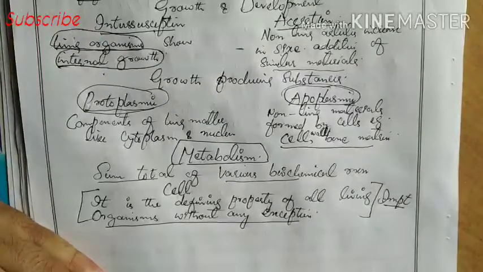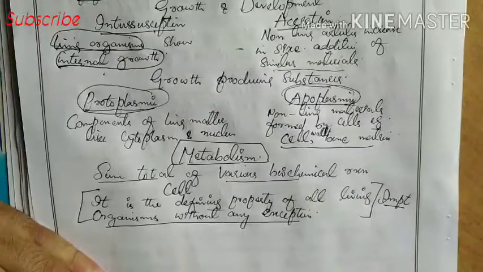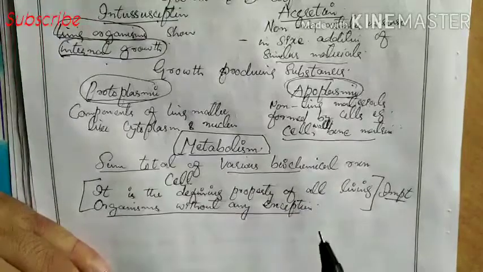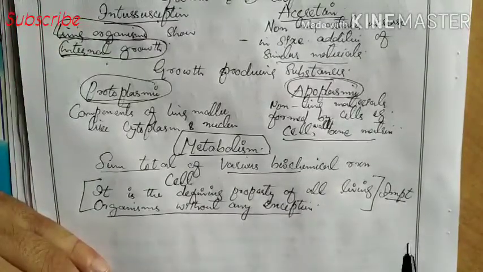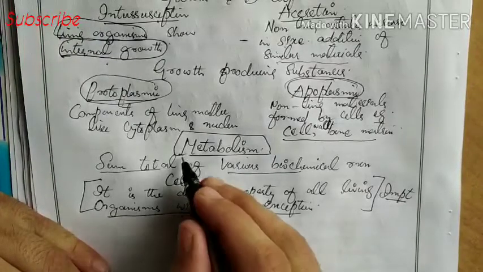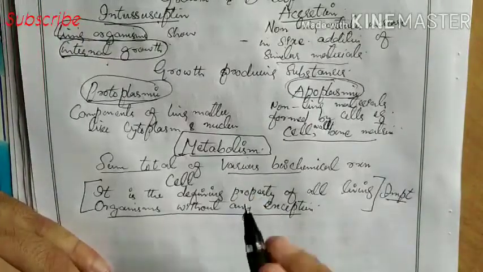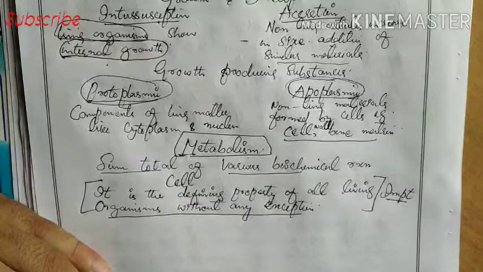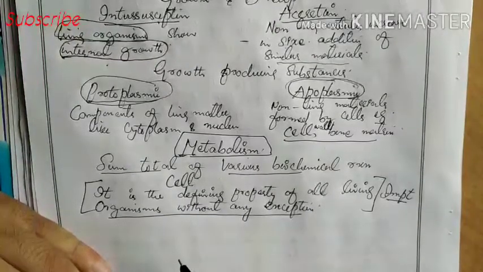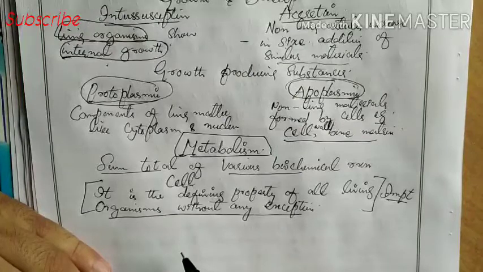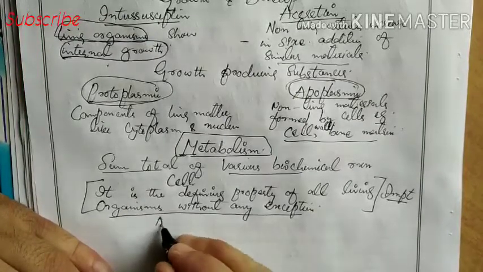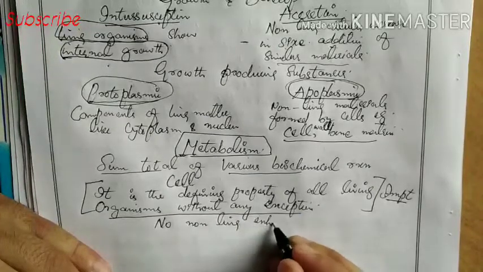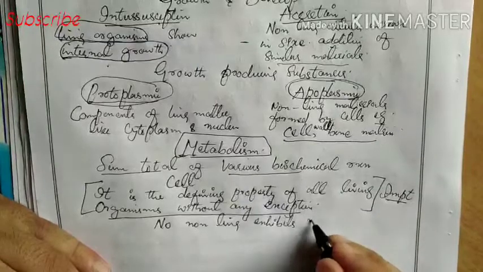So it means that on the basis of this property, whether something is living or non-living, if we find this property in anything, we can say that it is living, because only living things show this property. That is, only in living things are various different biochemical reactions occurring in cells. It means that non-living things do not exhibit this property. No non-living thing exhibits metabolism.